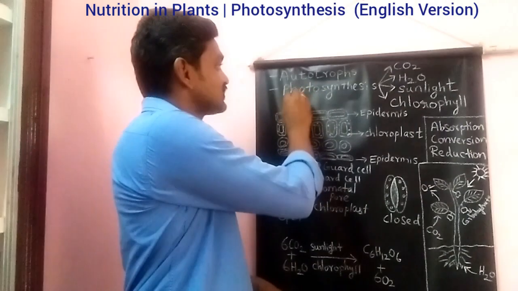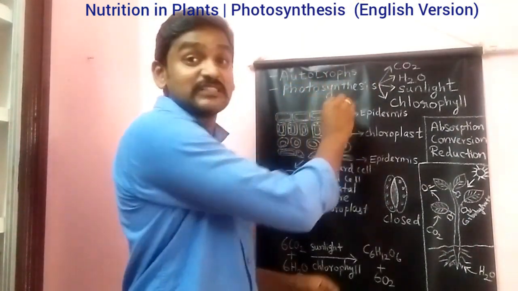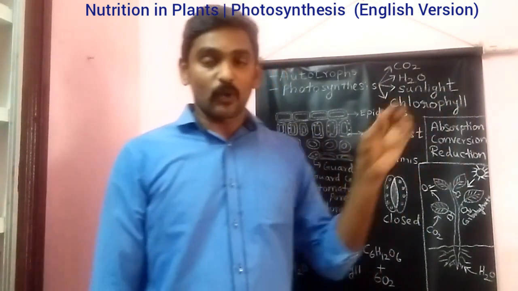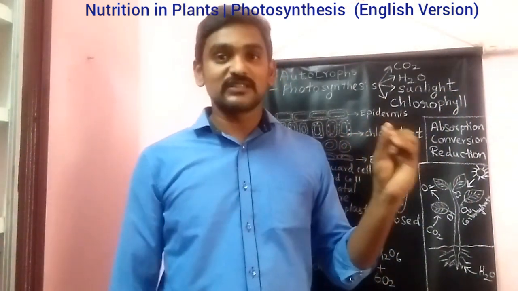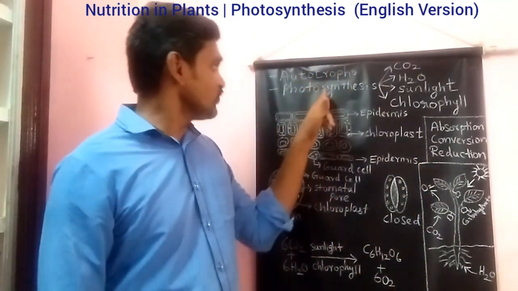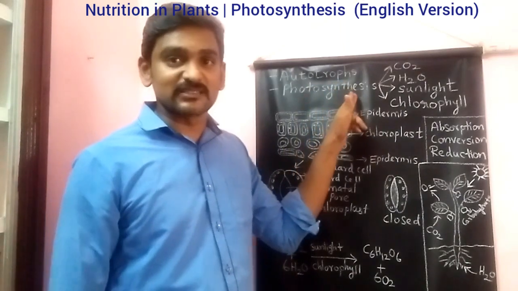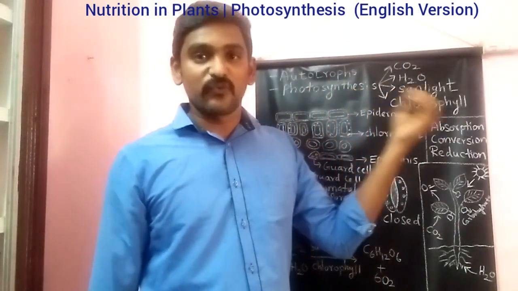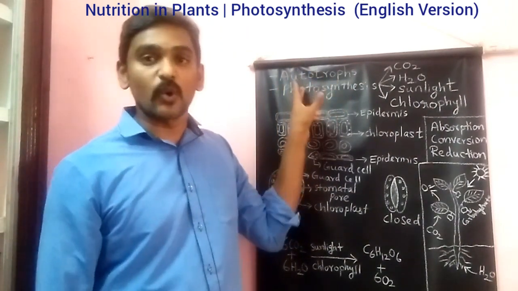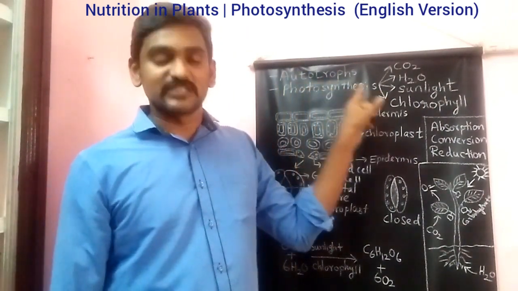Next you can see photosynthesis. This is the process by which the plant produces its food. The process name is photosynthesis. What is meant by photo? Photo means light. Synthesis means production of food. So synthesis of food is done with the help of light. That is why it is called photosynthesis.